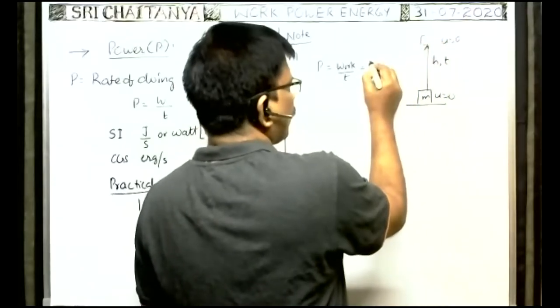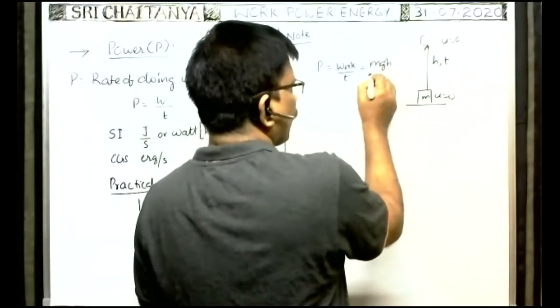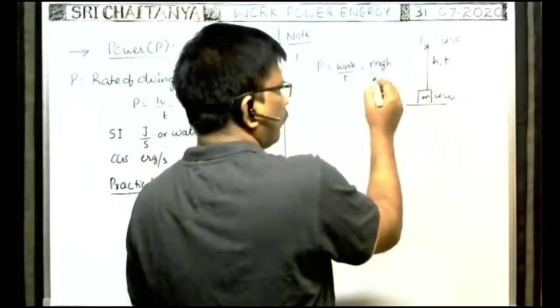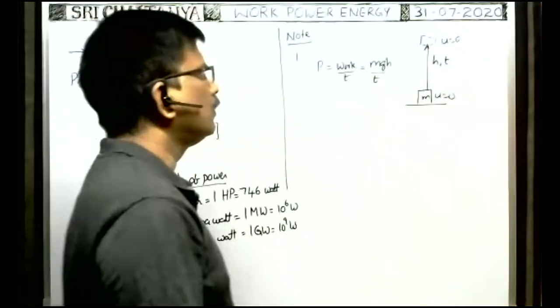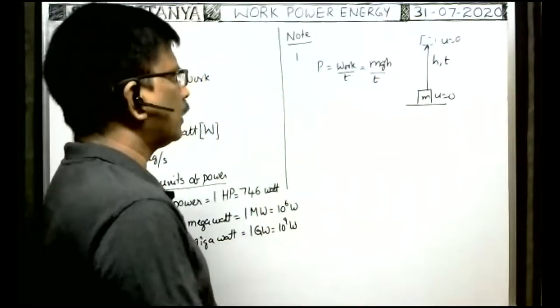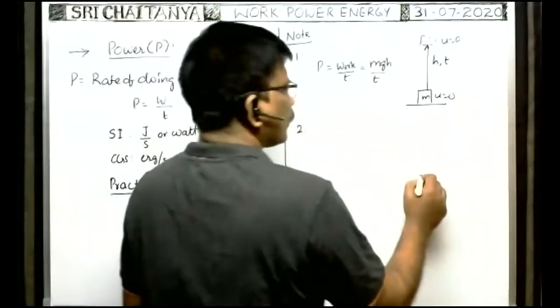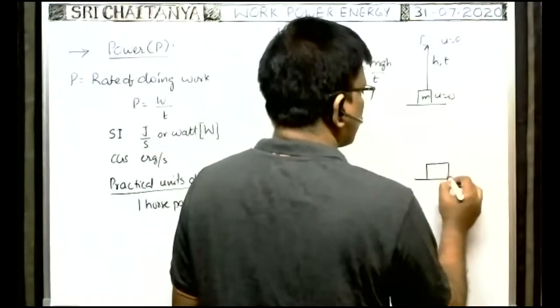In such case, work done is equal to mgh. Of course, that is equal to the potential energy acquired, divided by the time taken t. This is the power of the motor required. Okay, next, suppose the body is lifted from the height h.